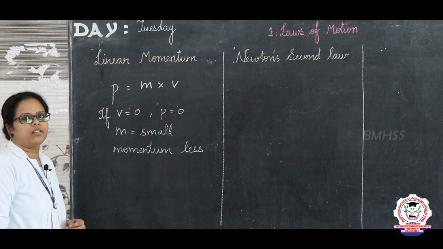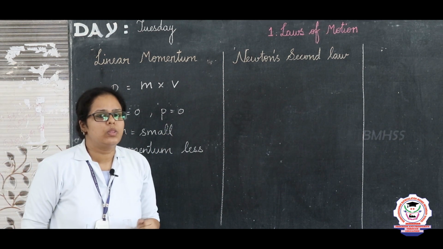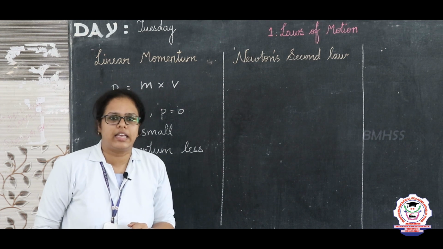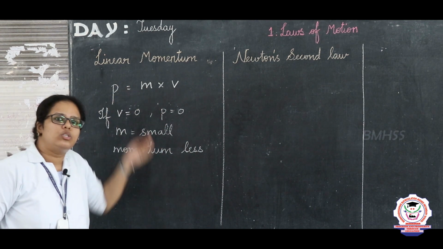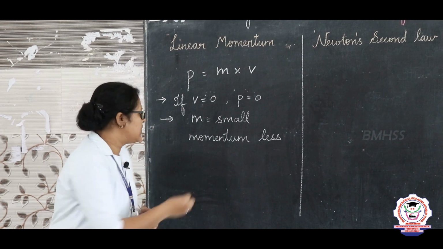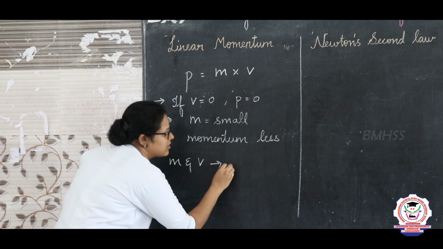less in this case. So, what we have seen, if the velocity of the object is 0, the linear momentum is 0 in that case. If the mass is small, depending on the mass, the linear momentum is also small. And what if the mass and velocity of an object is large?